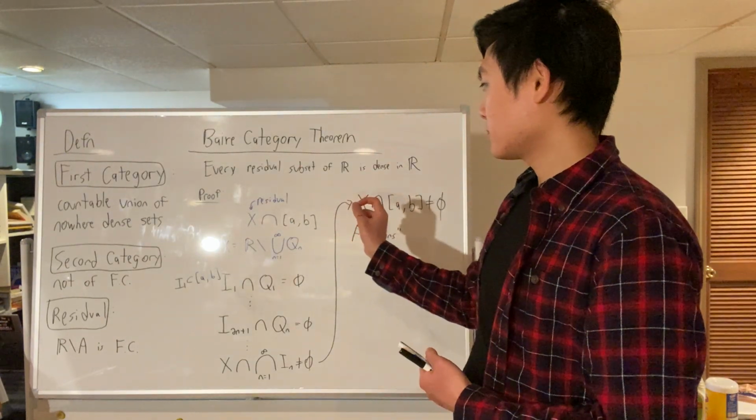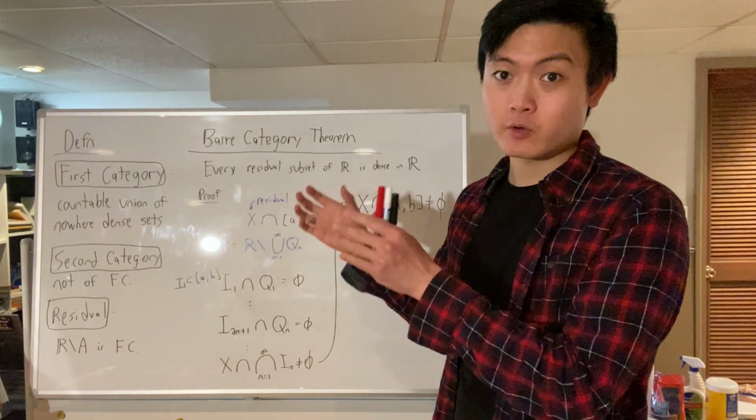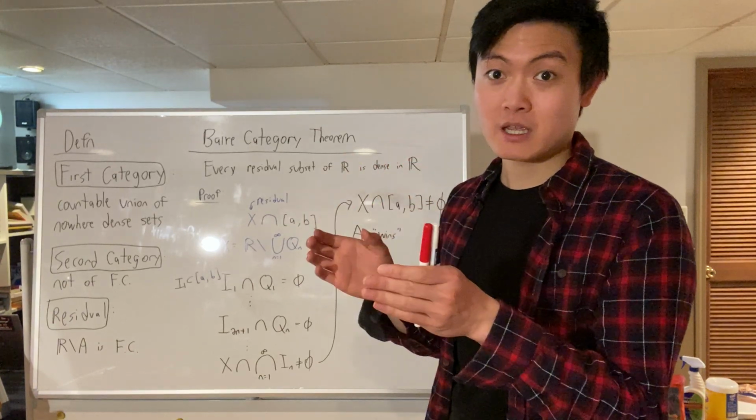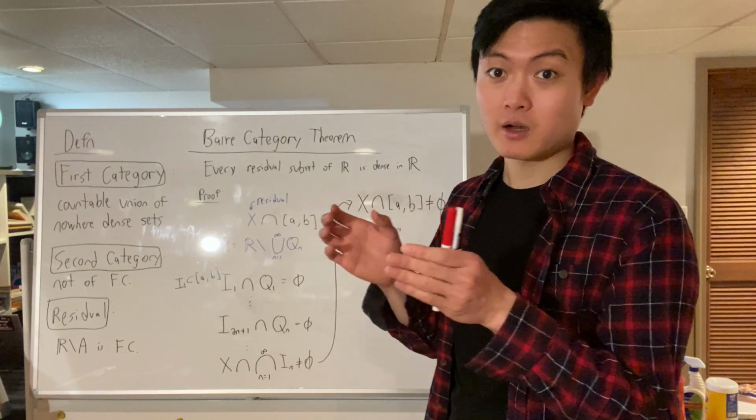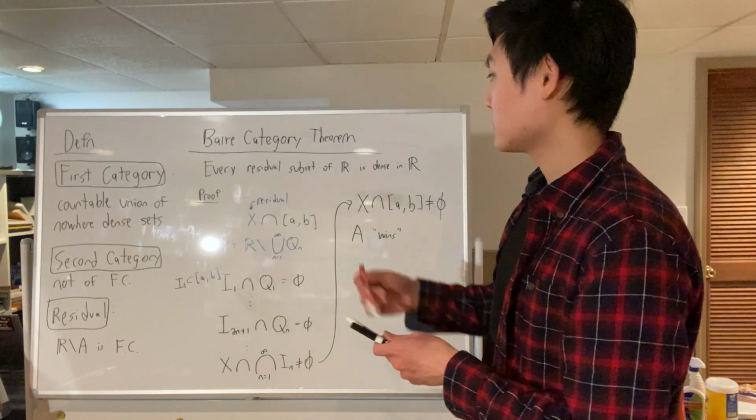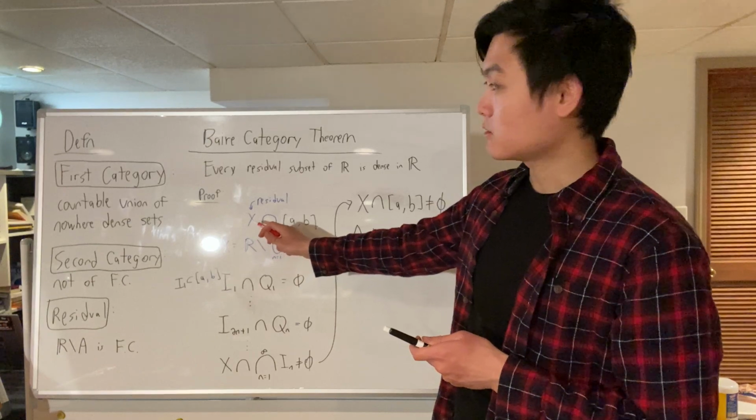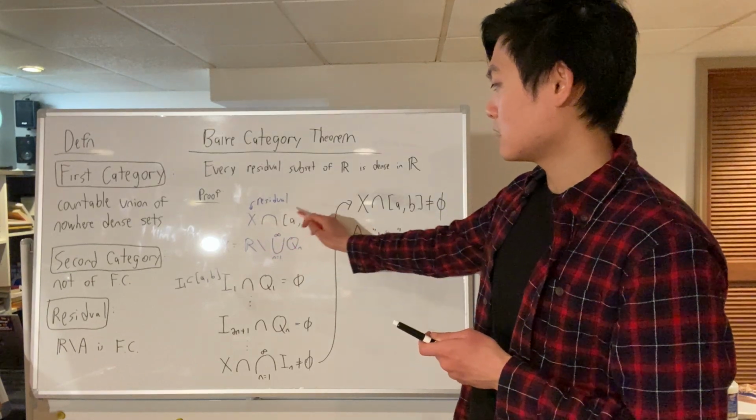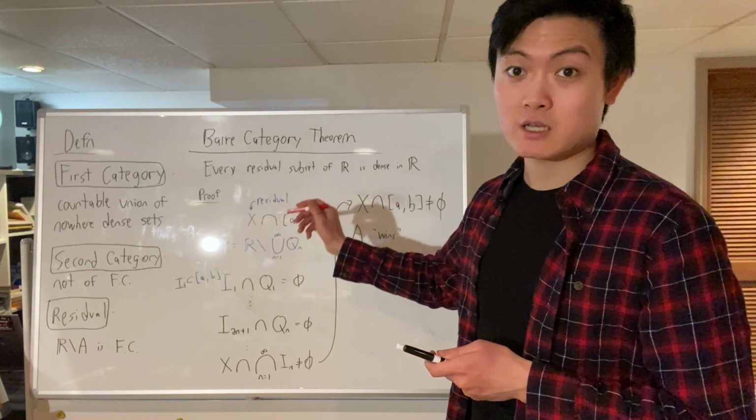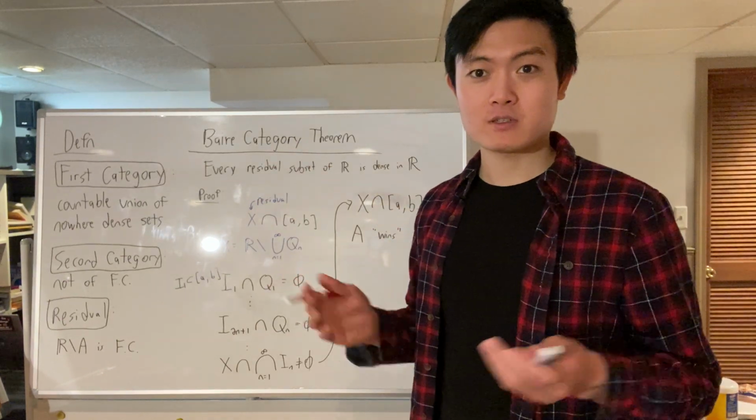In order to show that a residual is dense, we have to show that any interval that intersects the residual will contain an element of the residual. And so to express this mathematically, we can show that if X is a residual, then when it's intersected with an interval from A to B, this intersection will contain an element of X.